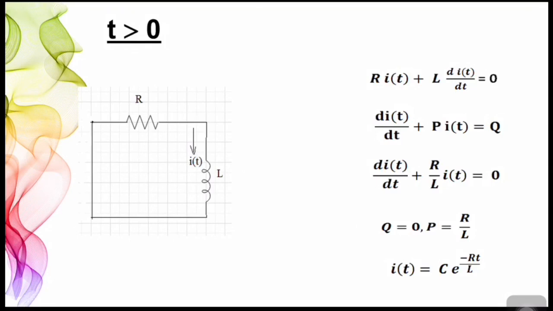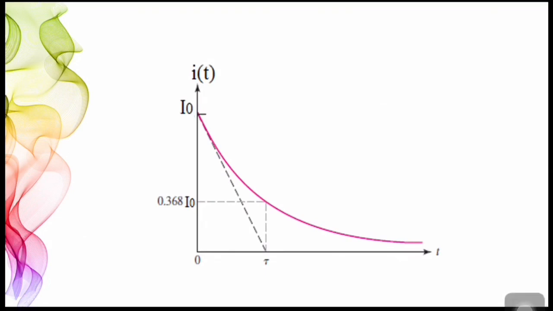Next, we are going to plot it. You can see it here. i(t) is plotted on the y-axis and time along the x-axis. It's an exponentially decreasing curve. The current in the circuit is initially I0, that is V by R. In fact, the inductor stored energy in the form of electromagnetic field when it was excited with an external source for t less than 0.